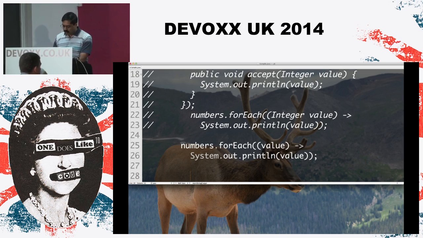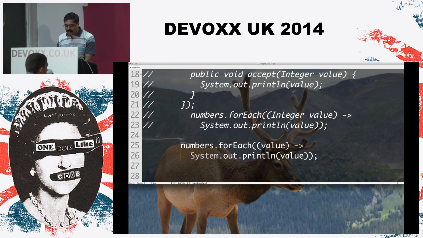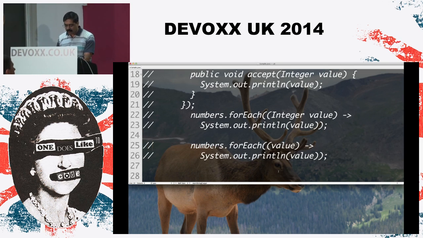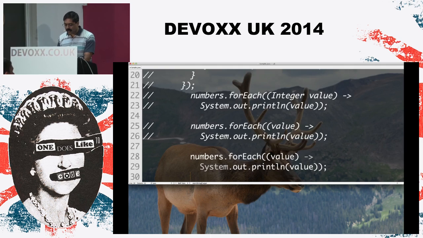Well, that's great so far, but why the ceremony of the parentheses? After all, we can get rid of that as well. In a context of a single parameter list, it allows us to do that. So we can get rid of the parentheses right here, and you can see that that still produces the result here.